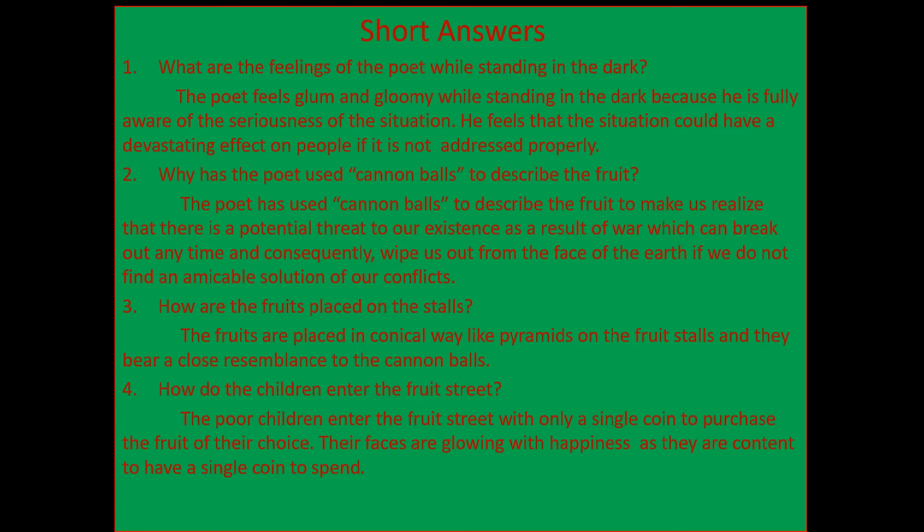Let me repeat the answer once more. The poet has used cannonballs. You can see I have put the phrase of cannonballs inside the inverted commas, which is exactly what you are going to do. The poet has used cannonballs to describe the fruit to make us realize that there is a potential threat to our existence as a result of war, which can break out any time and consequently wipe us out from the face of the earth if we do not find an amicable solution of our conflicts.